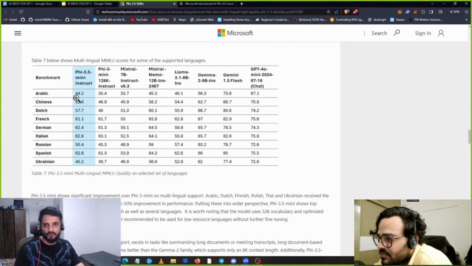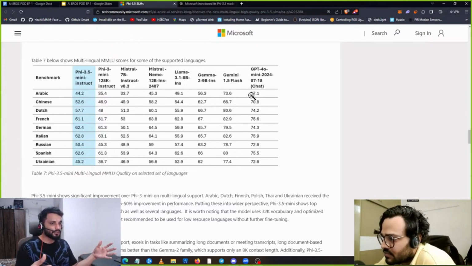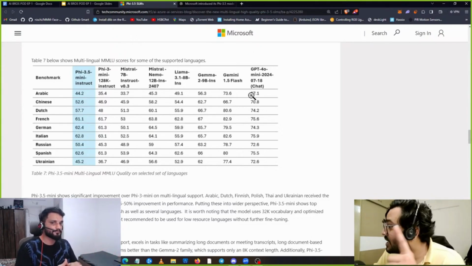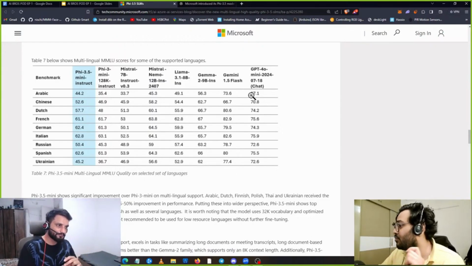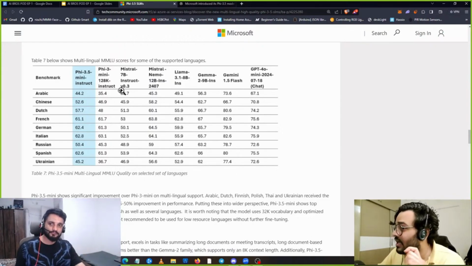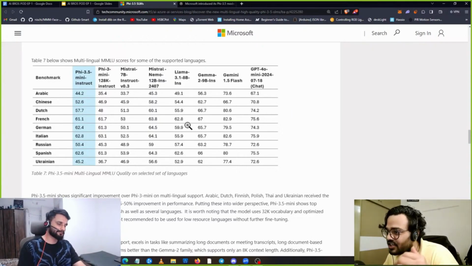So in Arabic, it scores 44, but GPT-4o Mini scores 67, which is not that huge a difference, depending on the data sets they are trained on and the number of parameters they have, correct? Also considering that the size of the model is 10 times smaller than 4o mini. So it's smaller. Even Chinese, it is 52%, 70%. Dutch में 57%, 70%. So it's catching up.